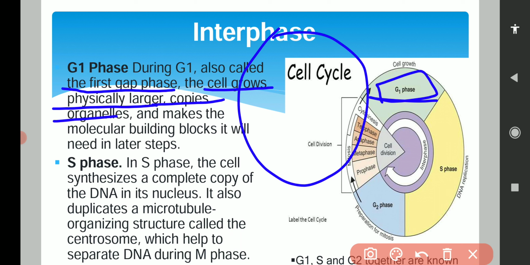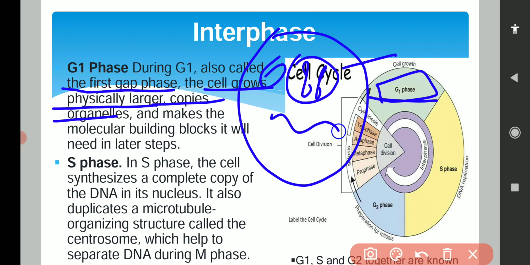We have discussed in our previous video prokaryotic and eukaryotic cells. In eukaryotic cells, there is a nucleus, there are chromosomes, mitochondria, endoplasmic reticulum, Golgi body. So all will be duplicated.